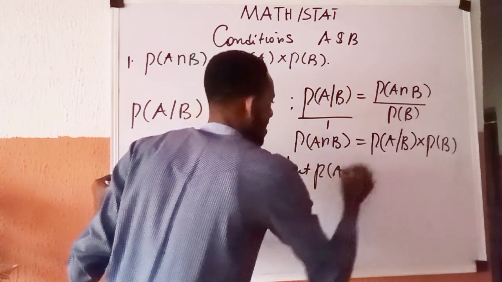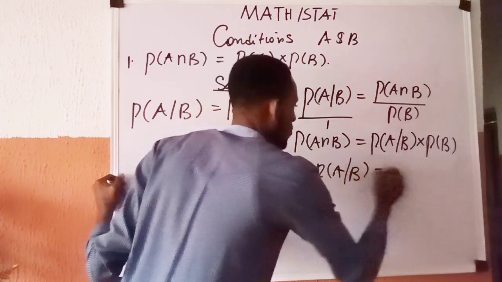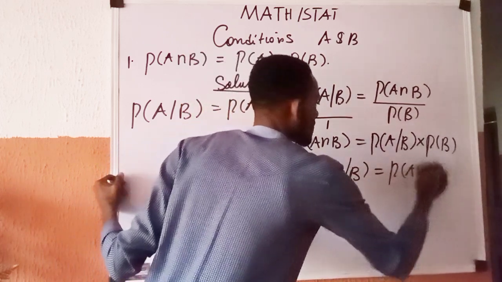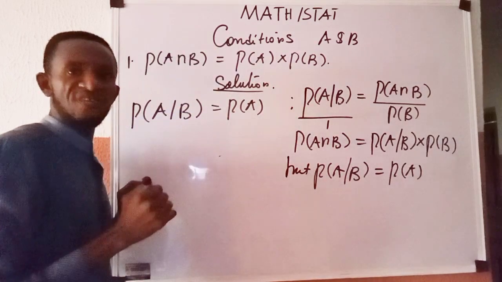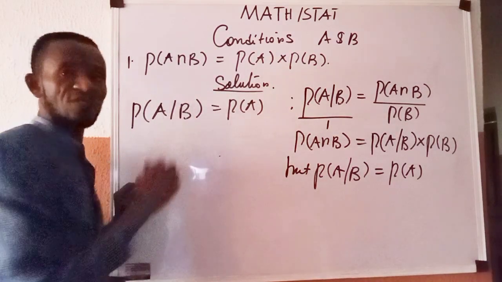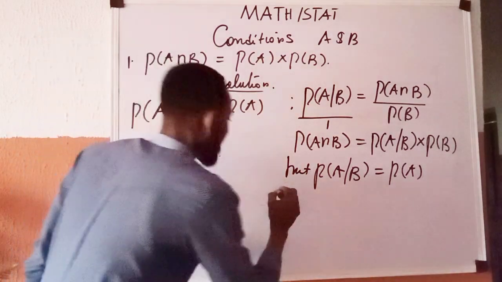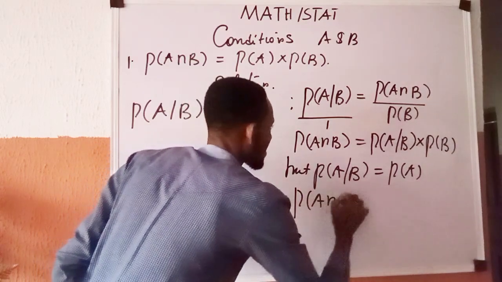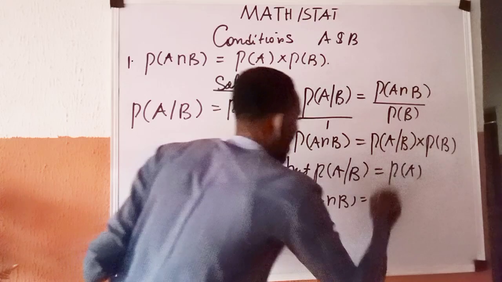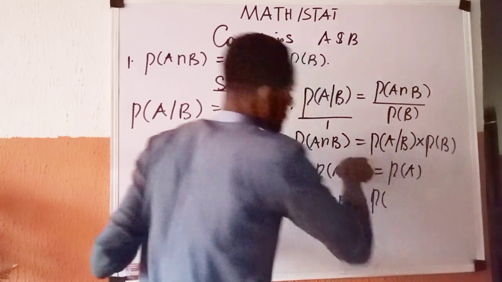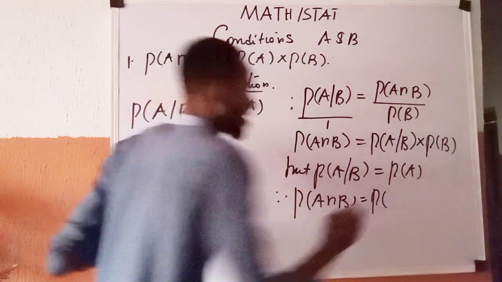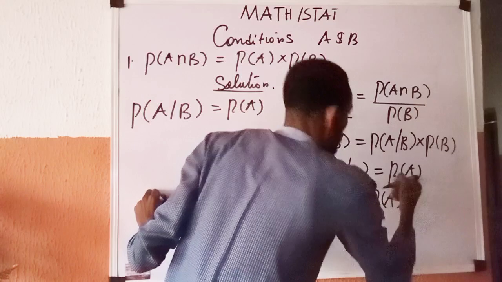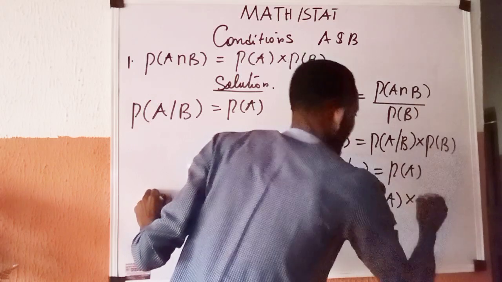P of A given B equals P of A, according to the definition. Therefore, what I have here is P of A intersection B, given as P of A given B. In place of P of A given B, I'll write P of A, which is this, multiplied by P of B.